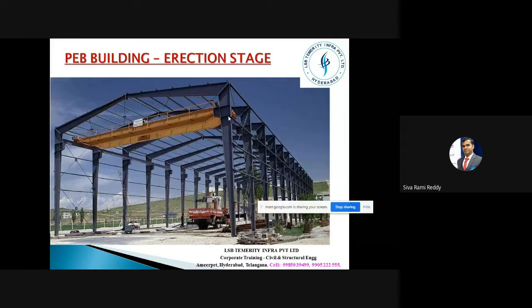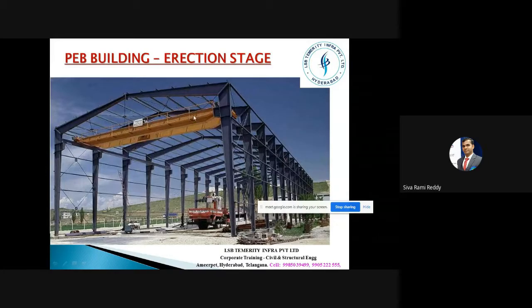The same profile details will be given to a manufacturer, who makes that profile and gives it to us. Then, to see how effectively we are utilizing the material, there are two advantages. One is we are controlling the material, which eventually controls the weight of the structure also. So in both ways we have advantages.